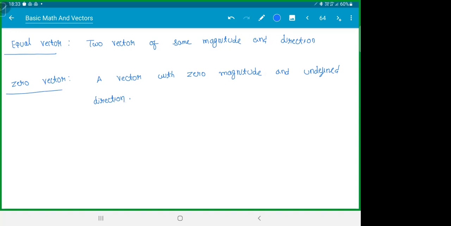Now these are fine. Out of all these types of vectors, the next one is the most important one. This comes up a lot, especially in rotation and circular motion. We call it a pseudo vector. You know the meaning of the word pseudo? Pseudo means false.